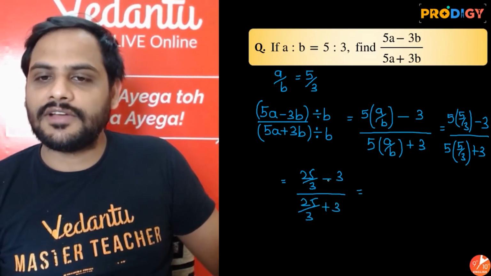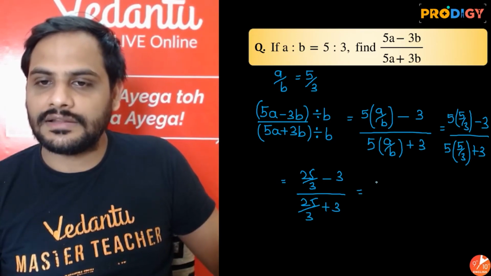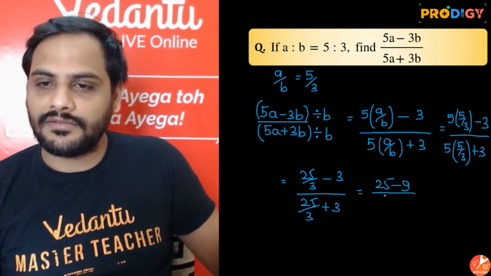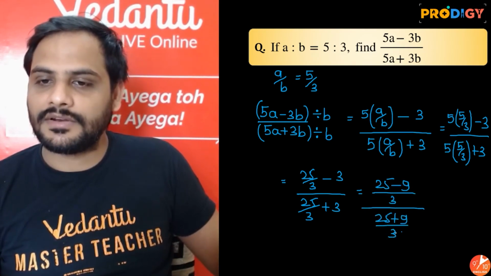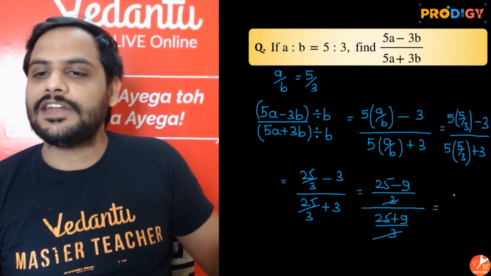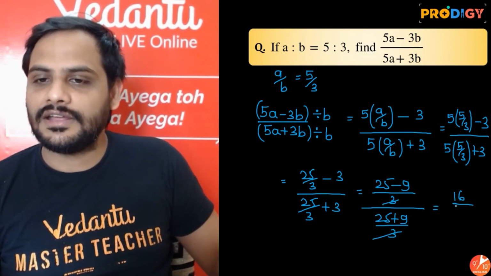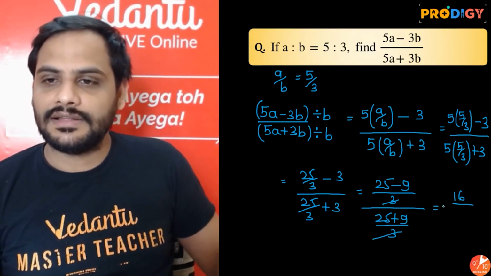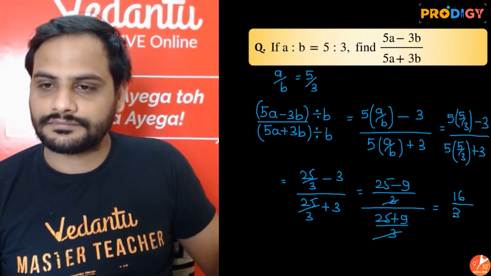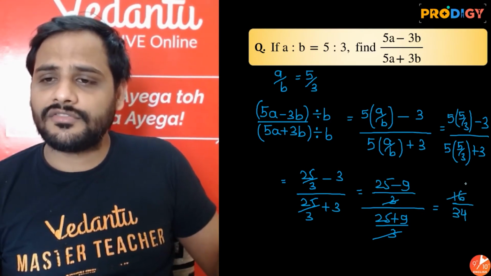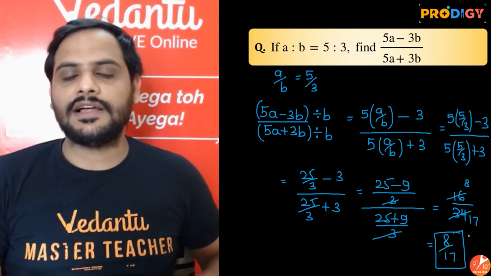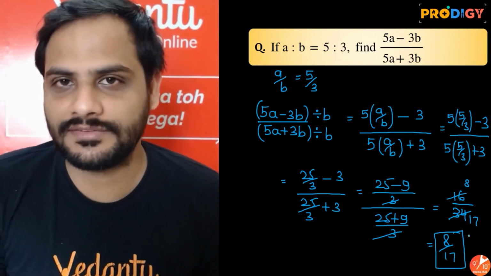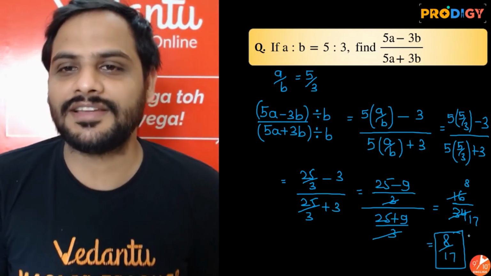Take LCM, 3. So 3 into 3 is 9. 25 minus 9 divided by 3, whole divided by 25 plus 9 divided by 3. 3 and 3 got cancelled. 25 minus 9 is 16 and 25 plus 9 will be 34. You can cancel: 2 eights are 16 and 2 seventeens are 34. So the final answer will be 8 upon 17. Okay, beta. So this is how this question will be done.